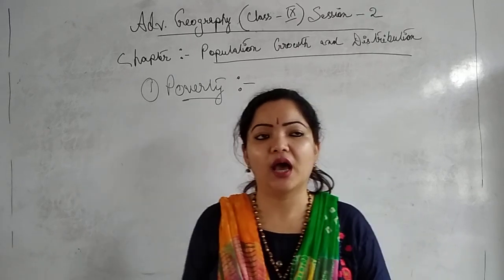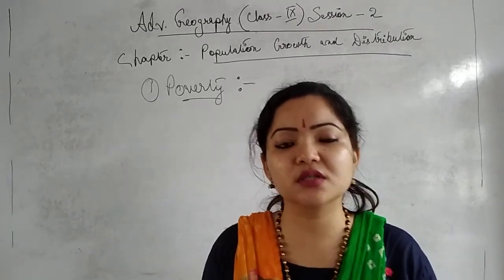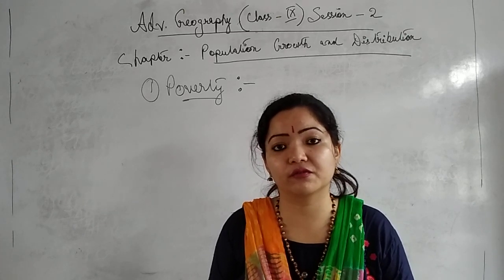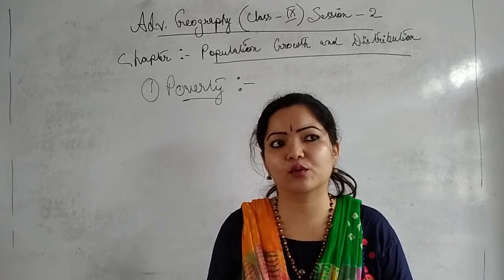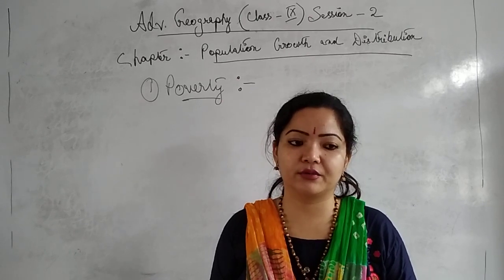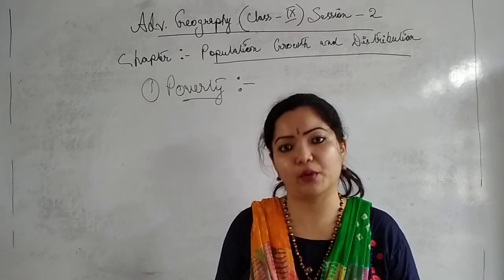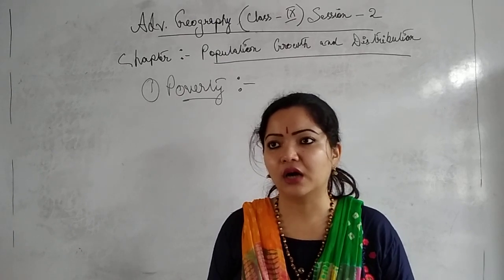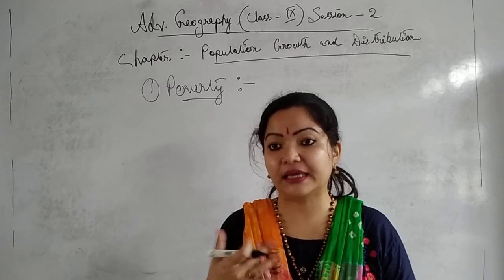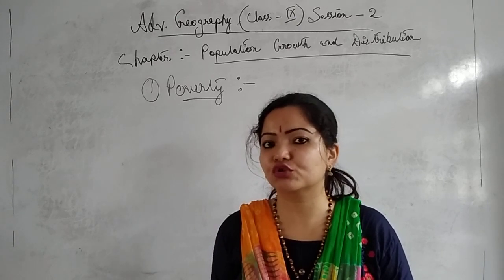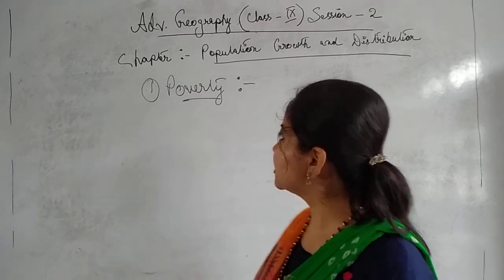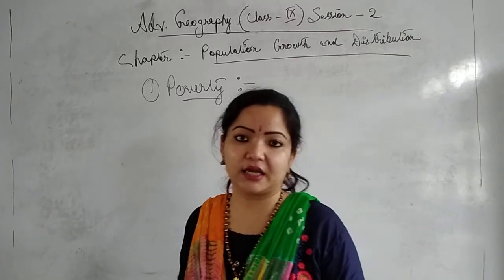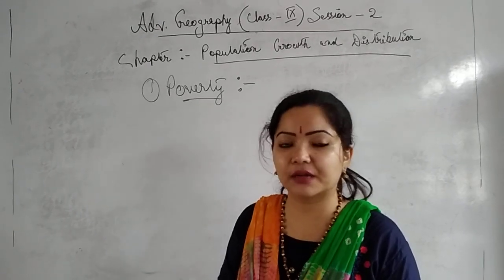Why? Because poor people don't use contraceptive devices, and they are quite ignorant about the consequences of the growth of population. They do not even bother to understand the ill effects, the negative impacts of population growth. Poverty means the people who are below the poverty line, BPL.